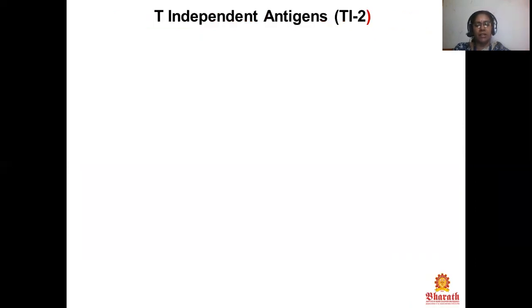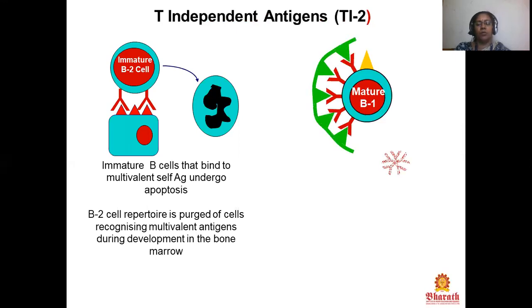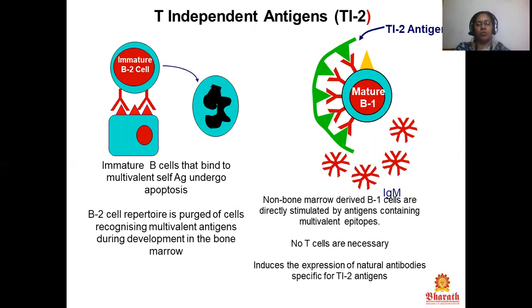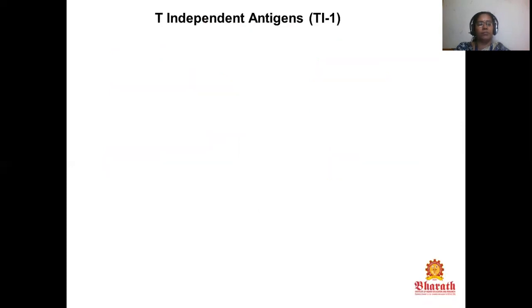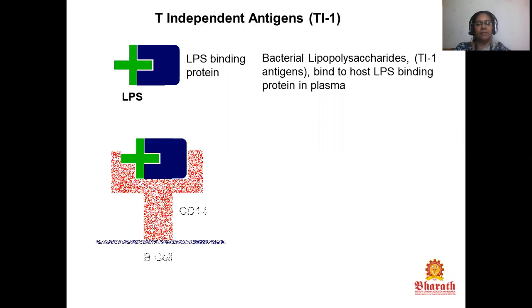T-independent antigens, TI2: mature B cells that bind to multivalent self-antigen undergo apoptosis, and the mature B1, non-bone marrow derived B1 cells, are directly stimulated by antigen containing multivalent epitopes. TI1 antigens are, for example, bacterial lipopolysaccharides, which bind to host LPS binding protein in plasma.